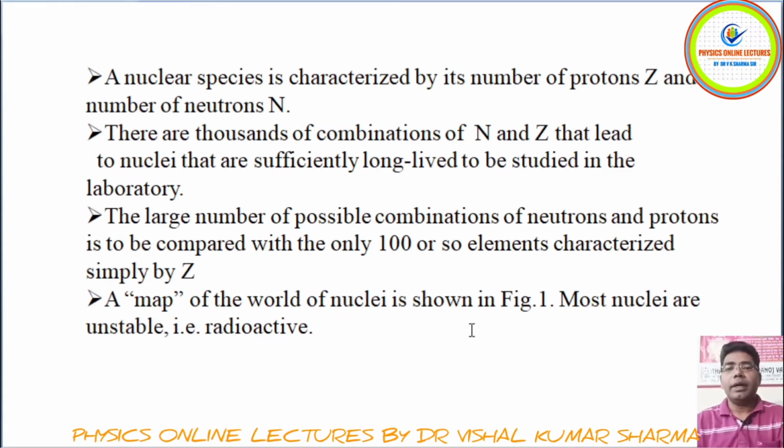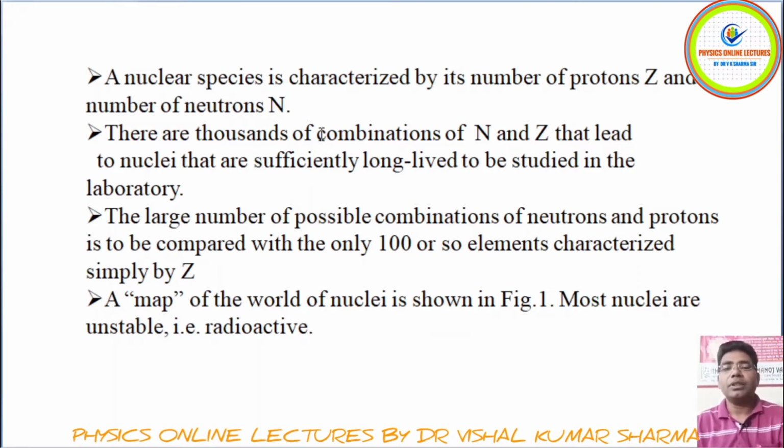As we are discussing nuclear physics, a nuclear species is characterized by the number of protons, which is represented by Z, and the number of neutrons. The number of protons, as usual, is represented by Z, which is also called the atomic number. I will discuss how we can calculate the number of protons and neutrons for a particular nuclear species.